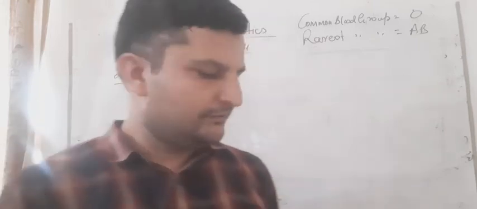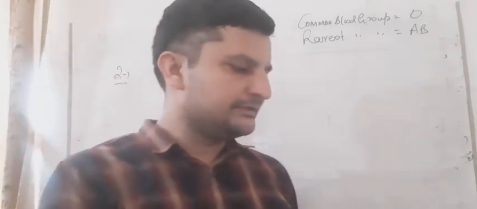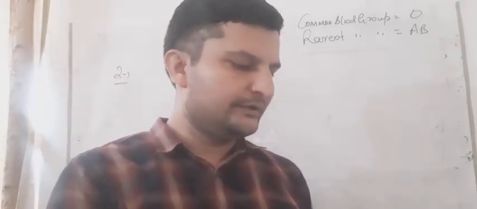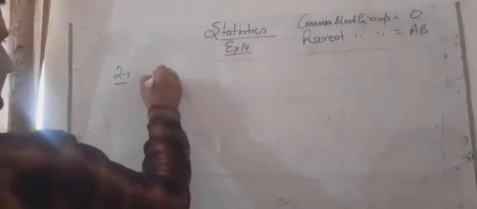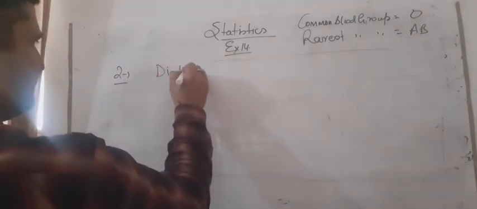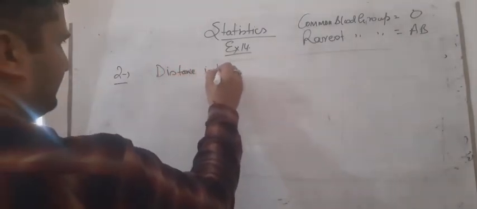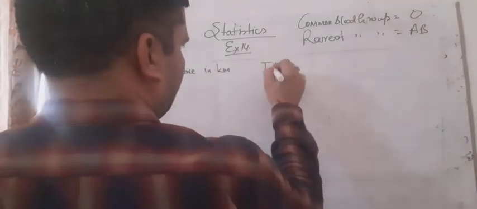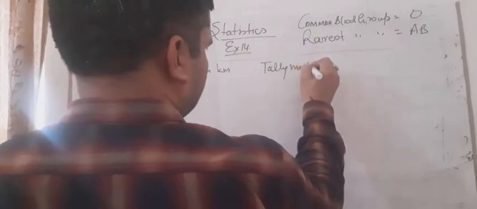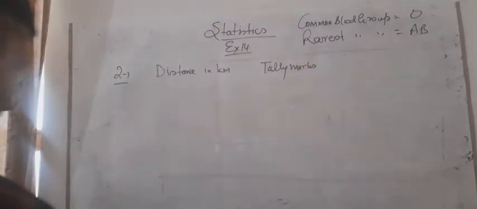So student, what we will do? First one is distance in kilometer. We will write. First we will write distance in kilometer and then again we will do tally marks and then after number of engineers, frequency.